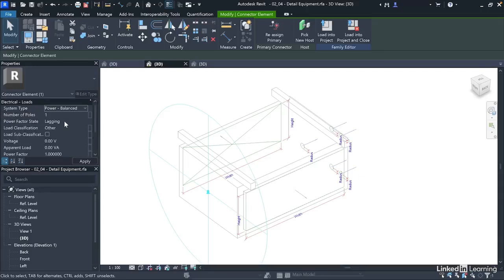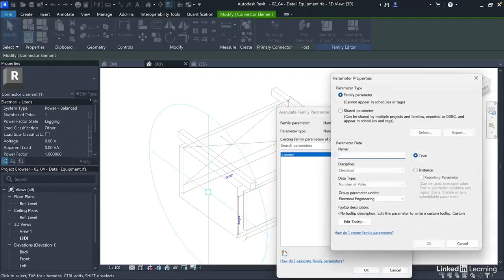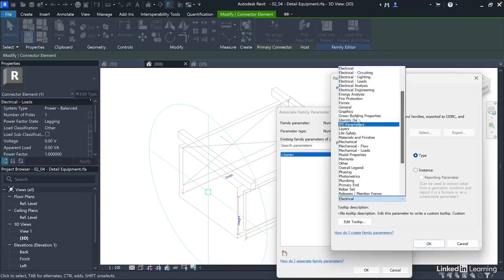And then we need to associate family parameters to the number of poles, the load classification, voltage, and apparent load. And we'll group all of them under electrical. So we'll quickly do that. Number of poles, we call it the same thing. Number of poles, we'll group it under electrical.